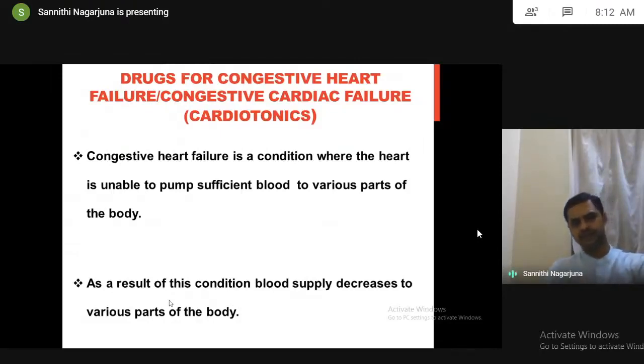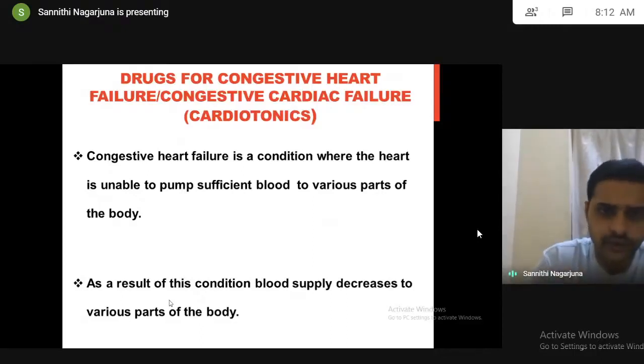So coming to another condition, drugs for congestive heart failure. As I told you already, congestive heart failure is a condition where the heart is unable to pump sufficient blood to various parts of the body. As a result, blood supply decreases to various parts of the body.